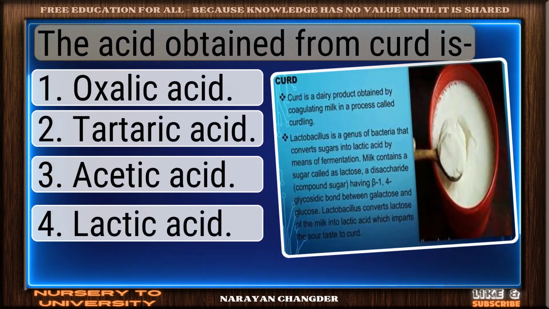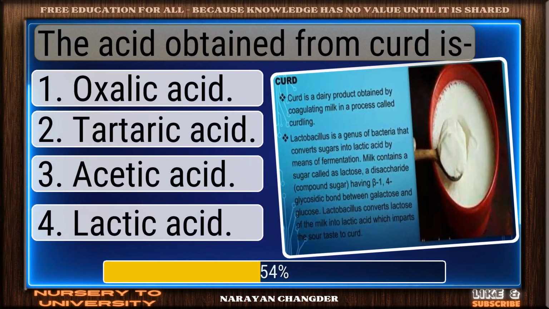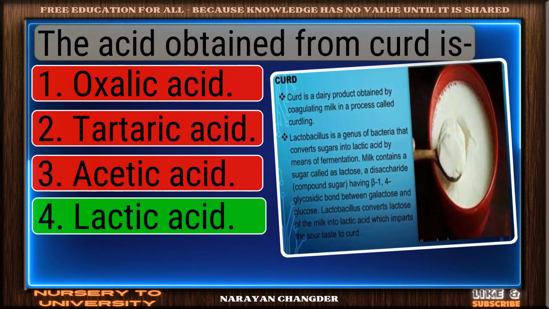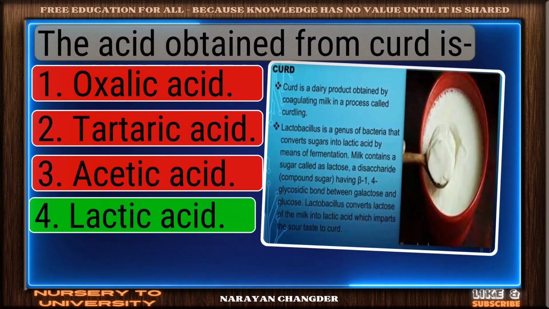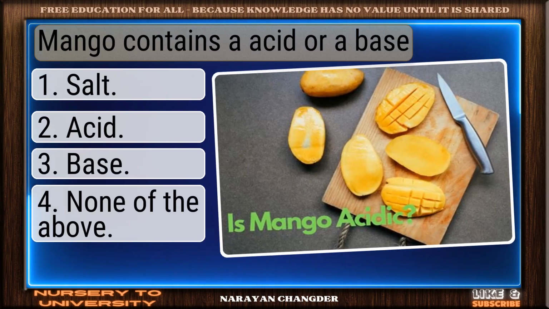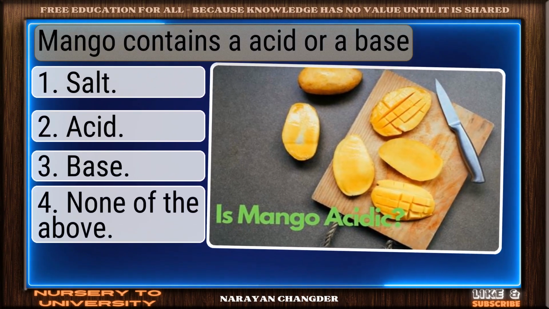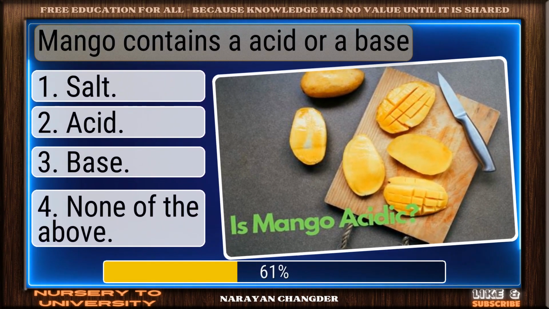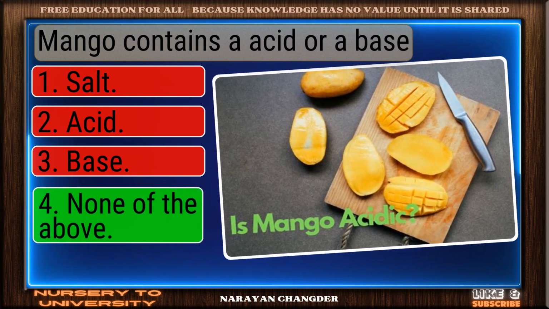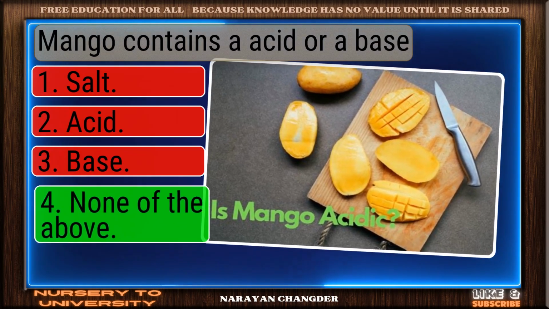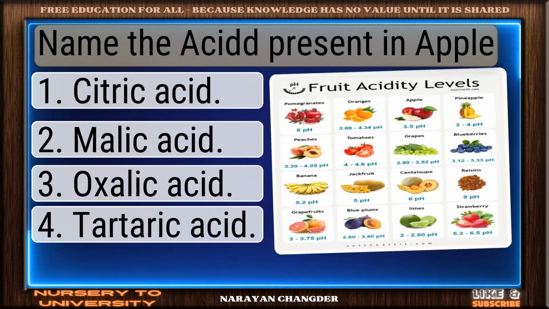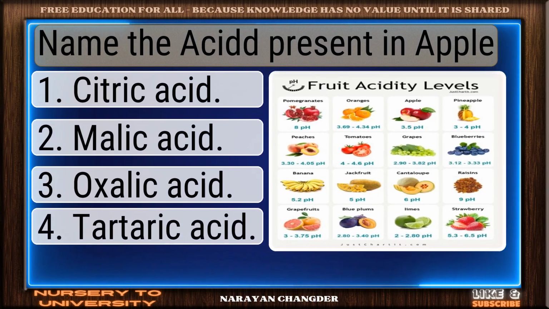The acid obtained from curd is? Perfect. Lactic acid is the correct choice. Mango contains an acid or a base. Excellent. None of the above is a brilliant choice. Name the acid present in apple.